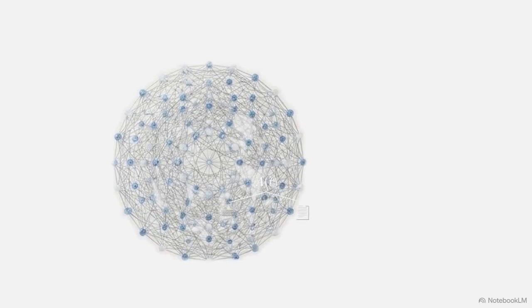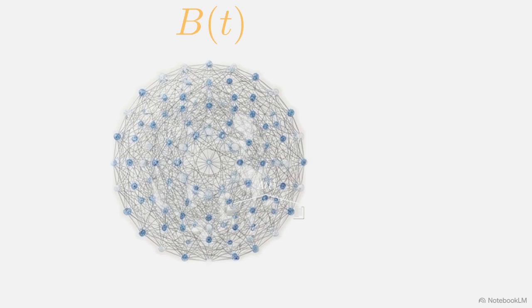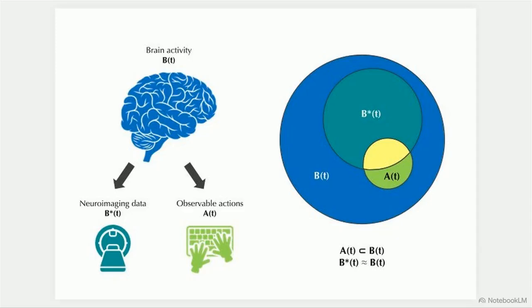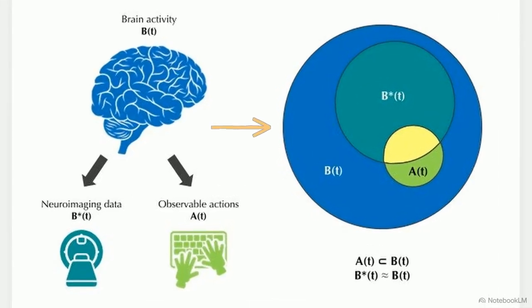In the mathematical notation of cognition, we define these observable human actions over time as A of t. We can contrast this with B of t, which represents the total, high-dimensional neural complexity happening inside the biological brain. This Venn diagram illustrates the generative brain principle. Observable actions, A of t, make up only a fraction of total brain activity, B of t.